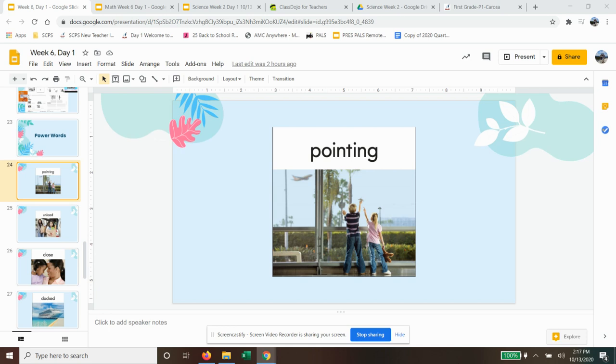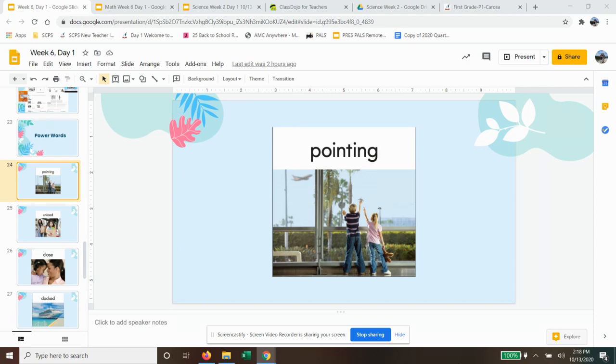What we did in reading on October 13th, 2020. We started to discuss the vocabulary words for that particular day's lesson. So we started with pointing. The students said the word, and then I discussed what it meant.